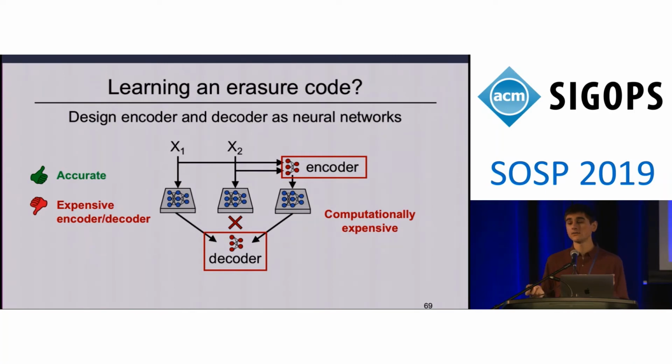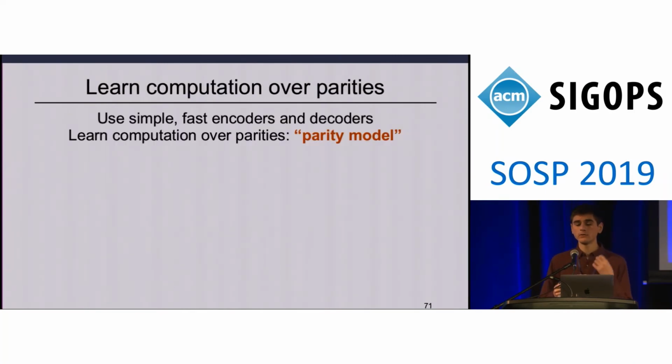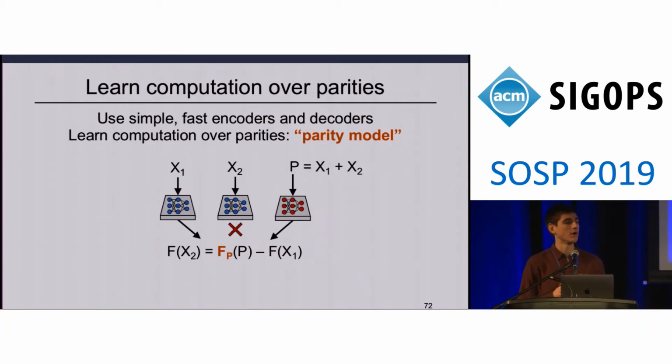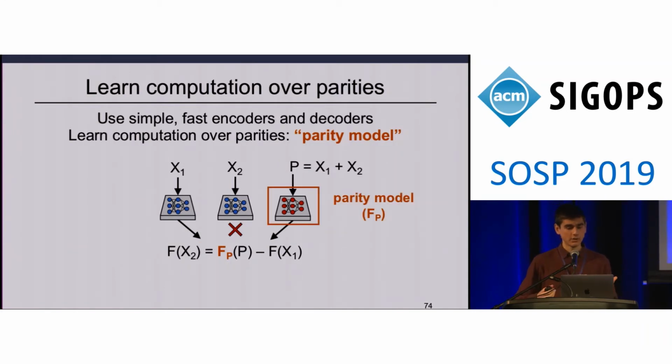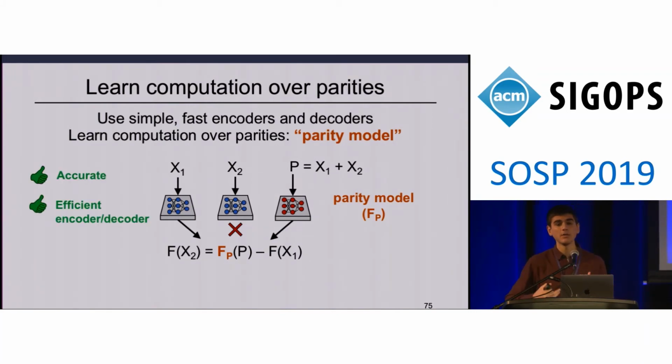Based on these insights, we take a different approach in this work. We propose to use simple and fast encoders and decoders, and instead to design a new computation that operates specifically over parity units. This is illustrated in this diagram here, where you can see that we use the simple addition and subtraction encoder and decoder that we saw in our storage example, and instead operate over parities using a new computation that we call a parity model and denote as f sub p. The benefits of this approach are that encoding and decoding will now be cheap and won't add much latency to the path of reconstructing unavailable predictions.